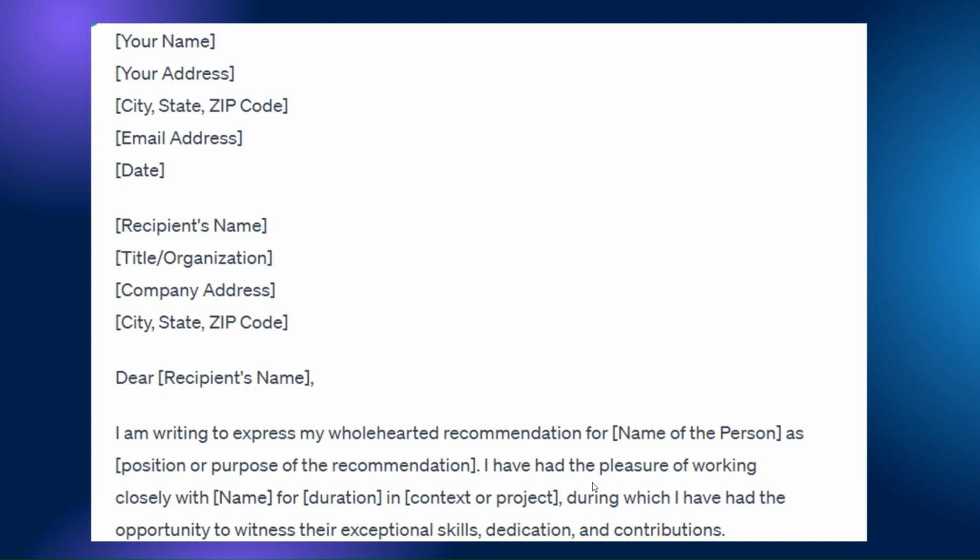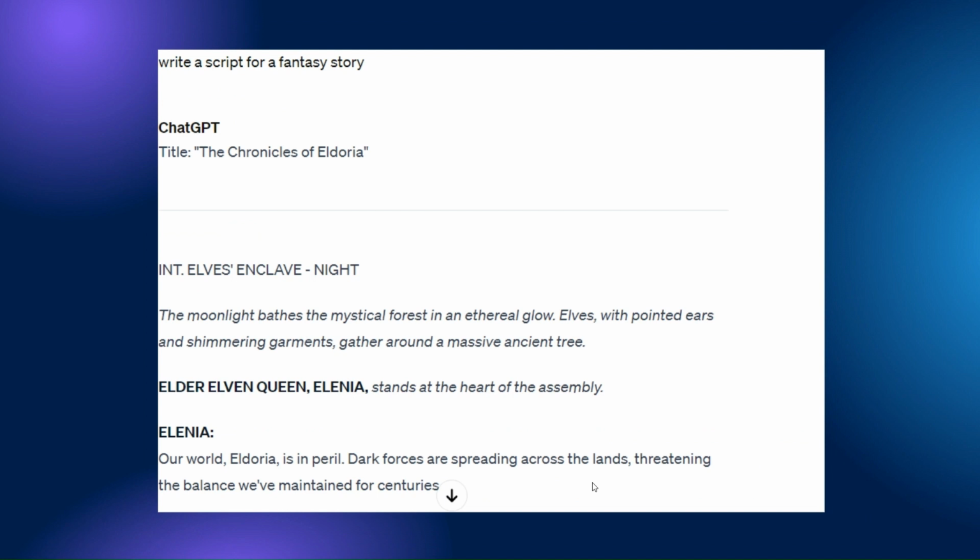But here I only gave "write an LOR." I didn't give information like my name, where I want to go, which university, what I have done, which activities or projects I have done. I didn't give that information, so it gave only a template. Then, write a script for a fantasy story.